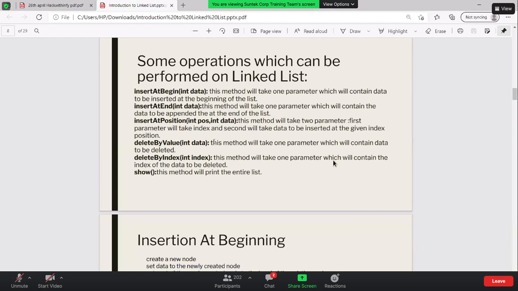Correct. The same methods can be used in Python. These are not the predefined methods I'm using, right? You can create your own method, whatever name you want to give, you can give your own name as well. Is that clear? Okay. This is just a concept that we are going to look at here.